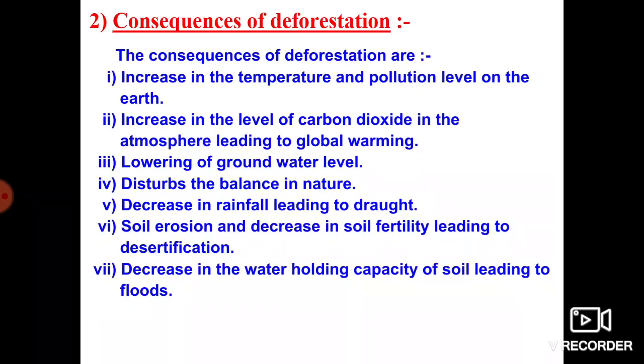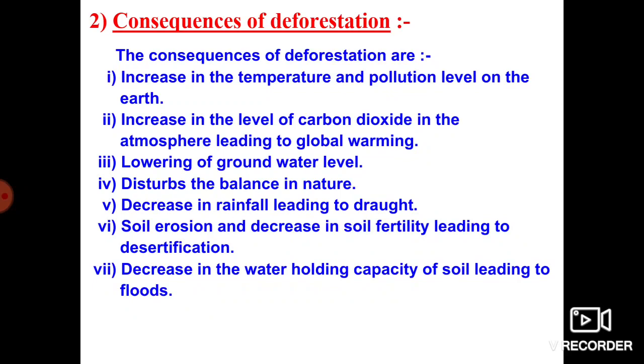Because forests check the clouds and bring heavy rainfall. Where there is more greenery or forest, we get more rain. But where the forest is very low, we don't get sufficient rainfall. This leads to the lowering of groundwater level. So this is also one of the consequences of deforestation.